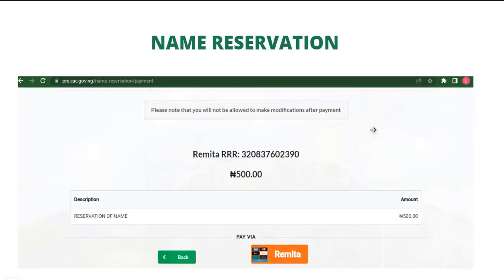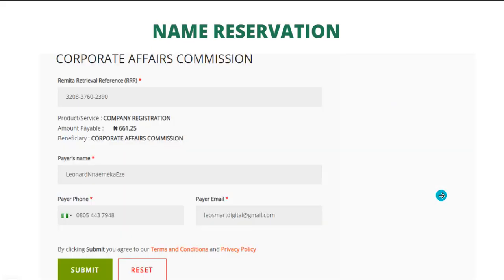Next is payments under name reservation. You can see it. The amount is 500 as I told us. The description is reservation of name. So you click on remitter to take you to this page where you see the details. This is the remitter retrieval reference. Always make sure you have this so that you can trace your registration from the remitter. You can even get your receipt if you didn't get it. Then click on submit.